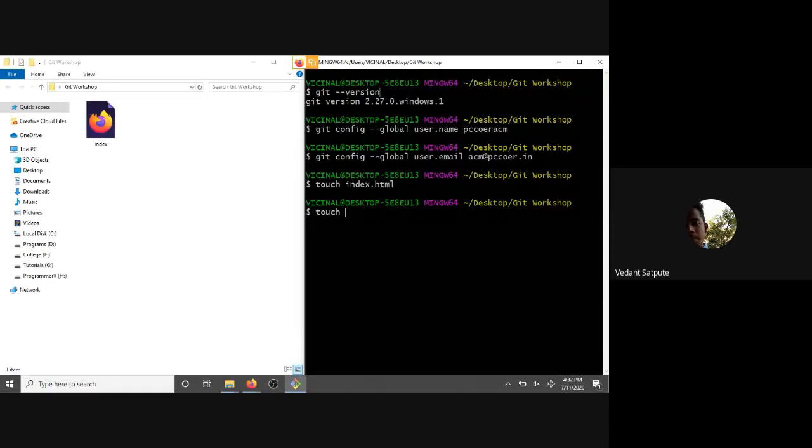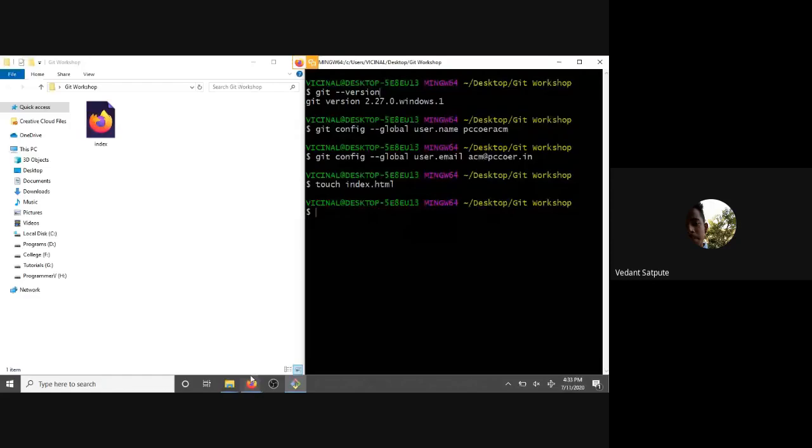Is everyone with me till now? So yes, we use touch to create new files.